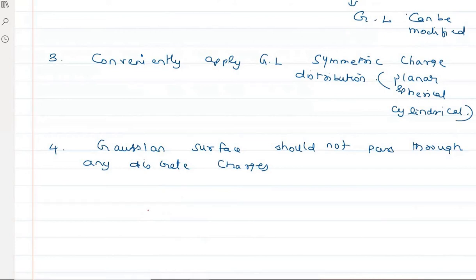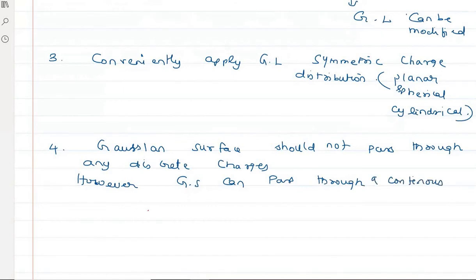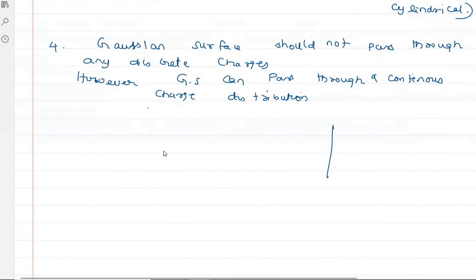Remember this, however, the Gaussian surface can pass through continuous charge distribution. What does it mean? Take a plain sheet of charge, a charged plain sheet.